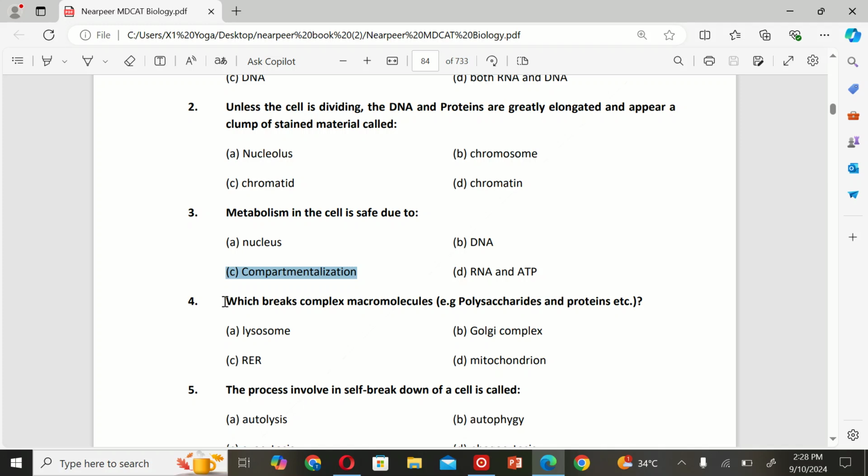नेक्स्ट जो हमारे पास एमसीक्यूज है वो है, Which breaks complex macromolecules, e.g. polysaccharides and proteins etc.? A. Lysosome, B. Golgi complex, C. Rough endoplasmic reticulum, and D. Mitochondria. So the correct option is A. Lysosome.